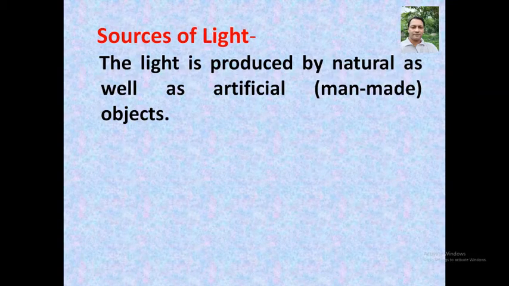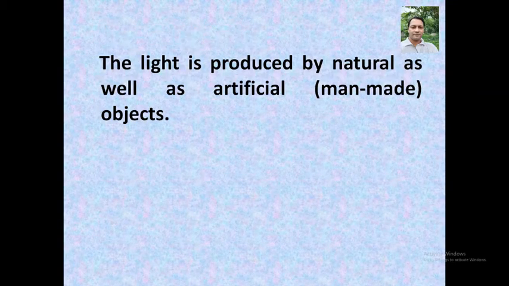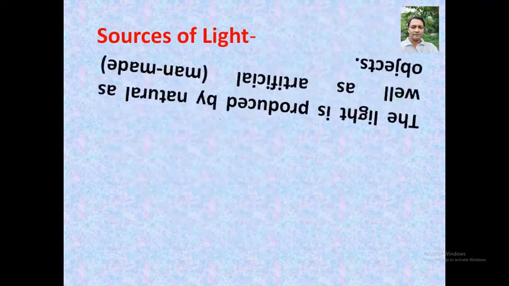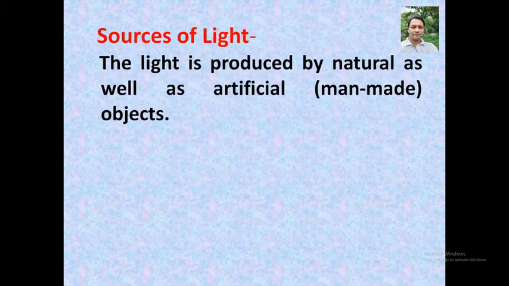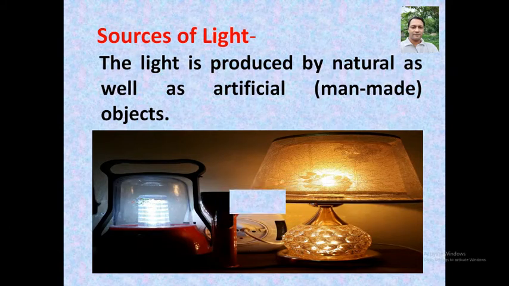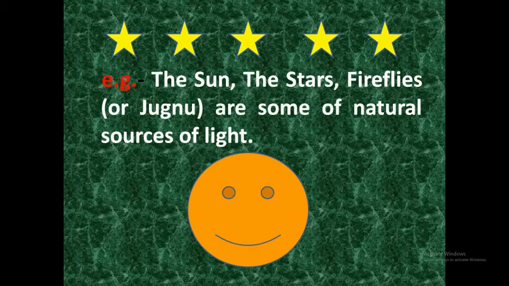Now, what are sources of light? These sources are basically natural as well as artificial, and light is produced by them. In this very picture, you can see that some of the artificial or man-made sources have been shown. Then, what are the examples of natural sources of light? The sun, the stars, fireflies, which are called jugnu in Hindi, are some of the natural sources of light.